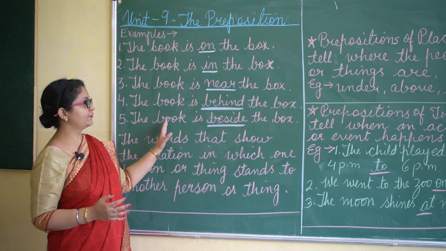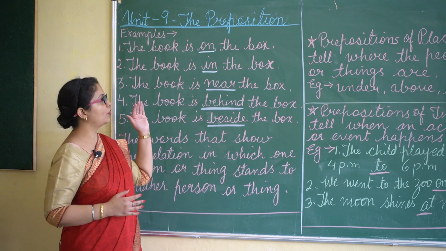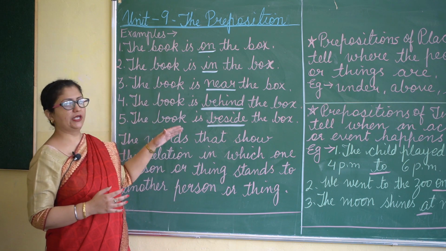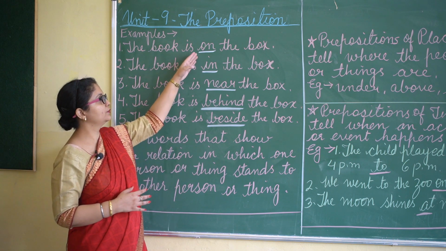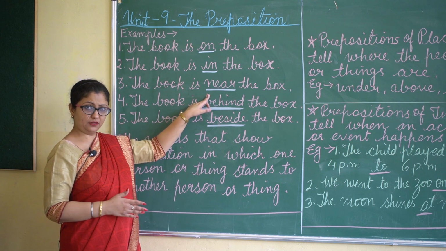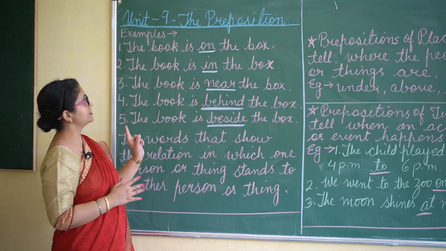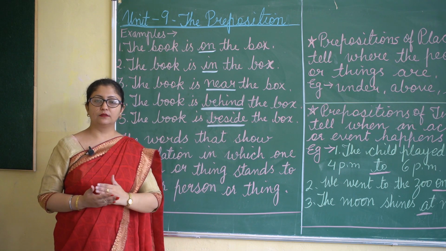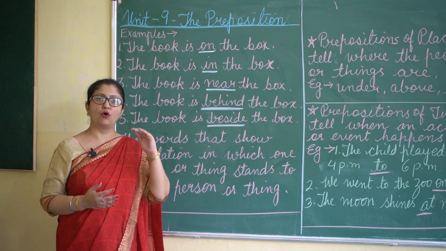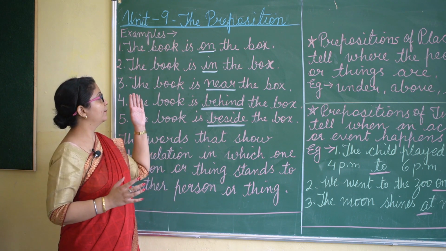Now here we have used book and box. When you read all the sentences, you will see that what is changing here is the words like on, in, near, behind and beside. In the first sentence, the book is placed on the box. What is the position of the book?